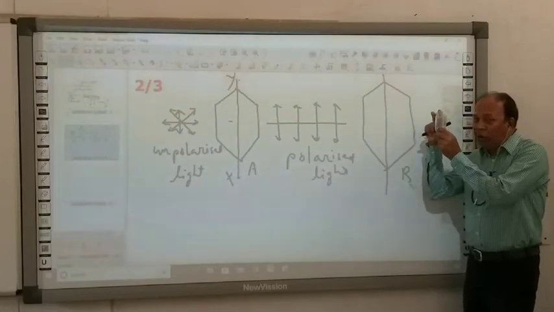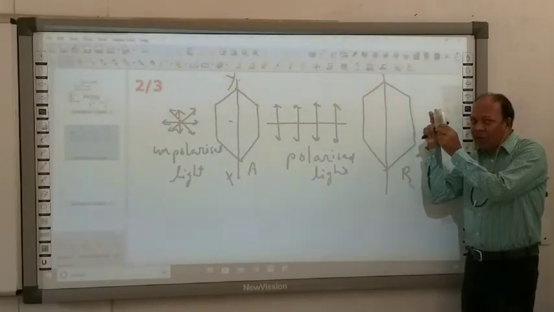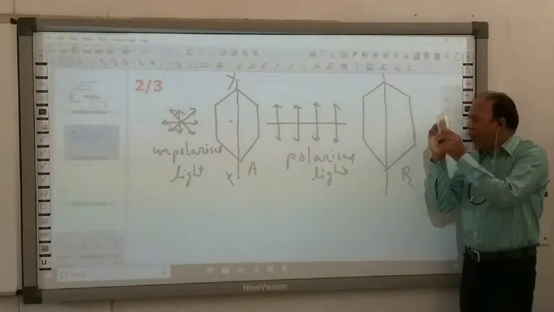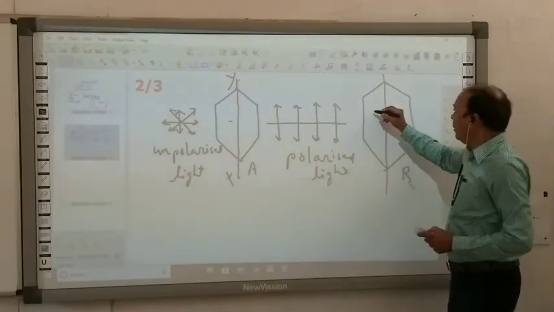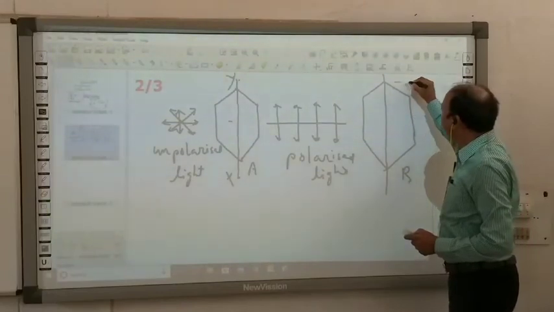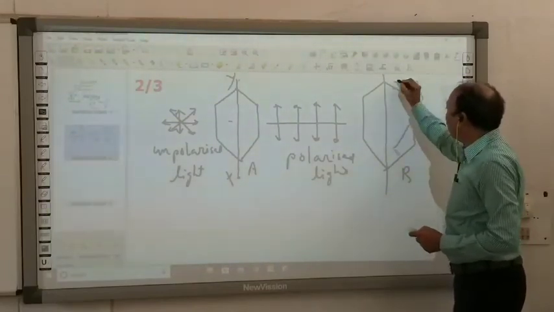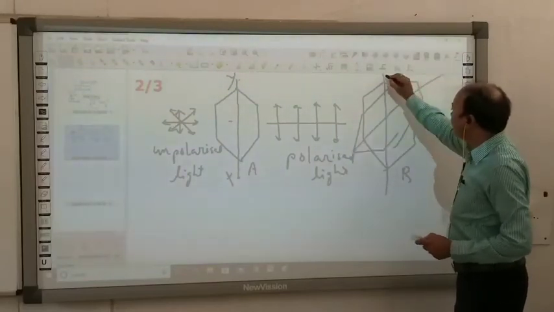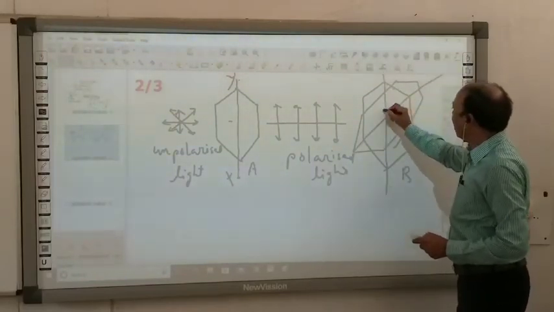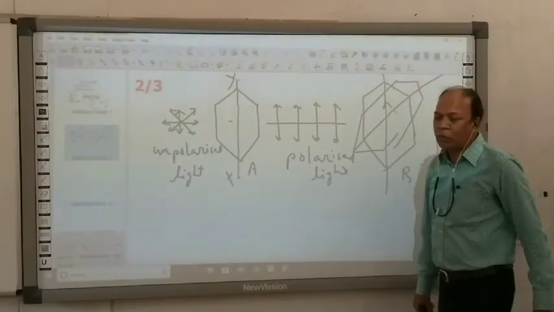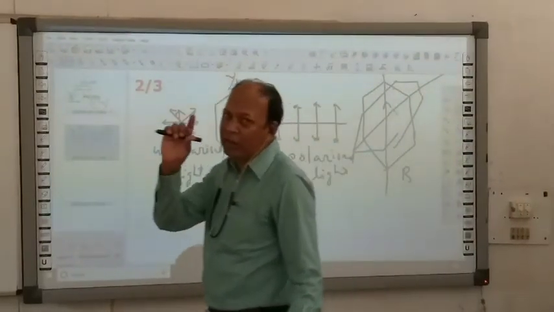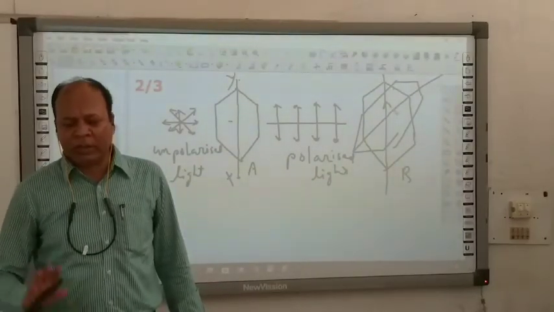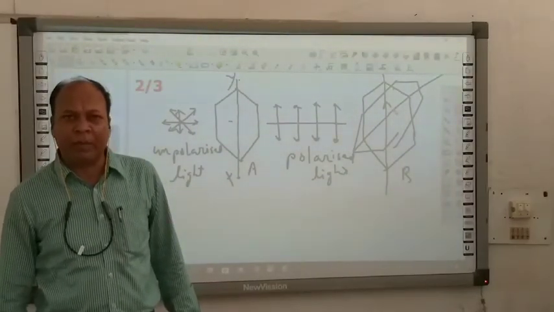So only part of its intensity, part of its amplitude, will cross this crystal. Suppose I have rotated this crystal in this way. Now the complete optical vector will not cross this crystal. Optical vectors are only in this direction. Suppose the crystal is rotated; only a small part will pass through it. Later on we will study how much will pass.